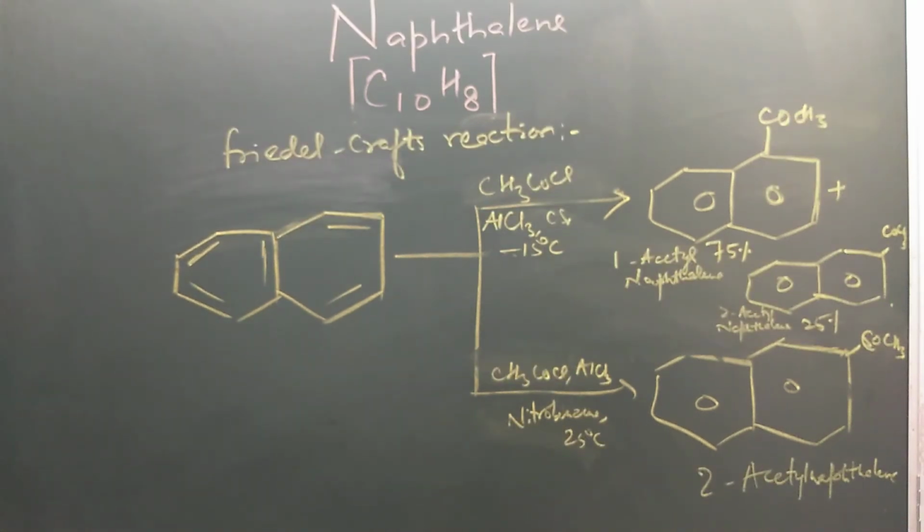Now Friedel-Crafts acylation. Naphthalene undergoes Friedel-Crafts reaction in presence of acetyl chloride and AlCl3 in CH2Cl2 at a very low temperature to form 1-acetyl naphthalene and 2-acetyl naphthalene. The alpha isomer, 1-acetyl naphthalene, is formed in high percentage, 75%, and the beta isomer is formed at only 25%. If we treat naphthalene with acetyl chloride in presence of AlCl3 in nitrobenzene at 25 degrees Celsius, at a higher temperature, 2-acetyl naphthalene is exclusively formed. So this is an example of Friedel-Crafts acylation of naphthalene.